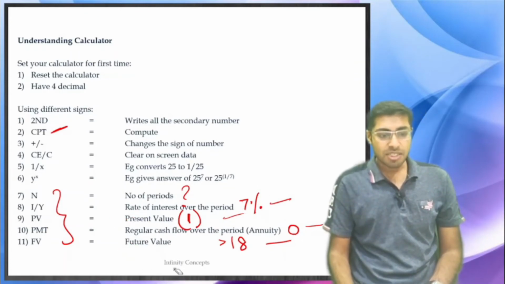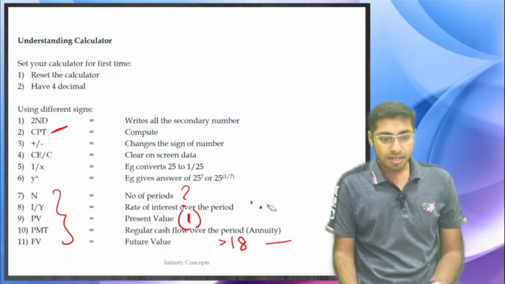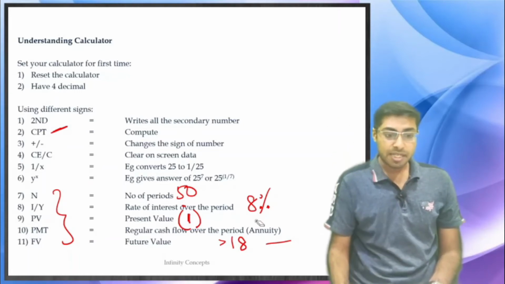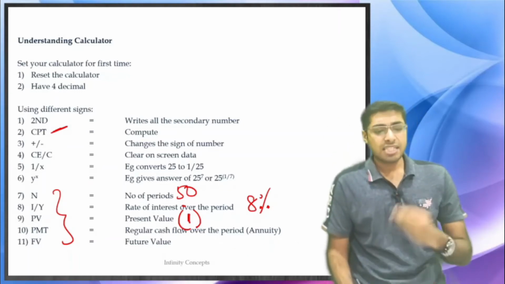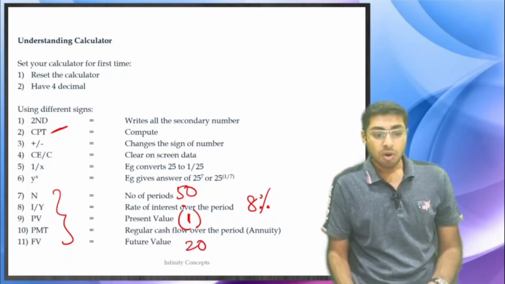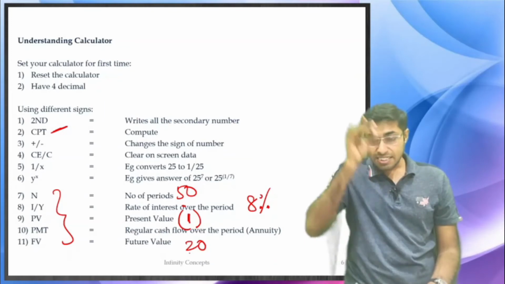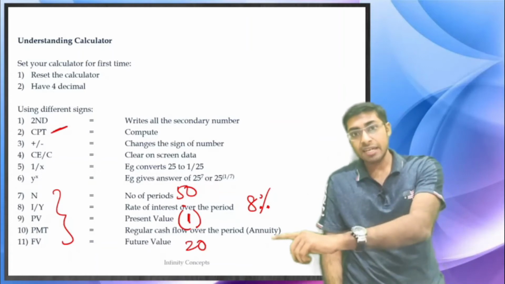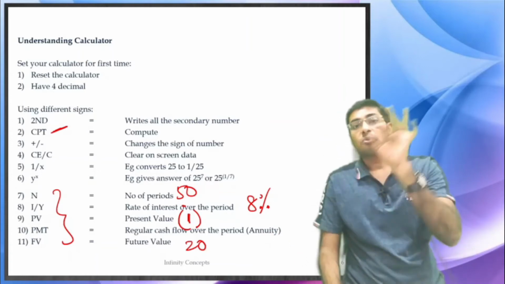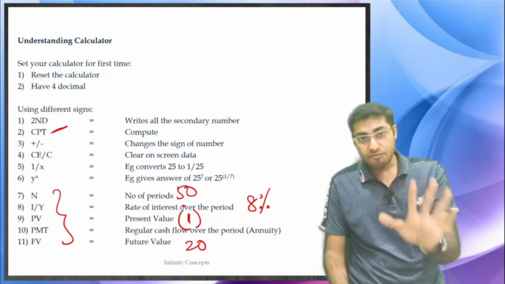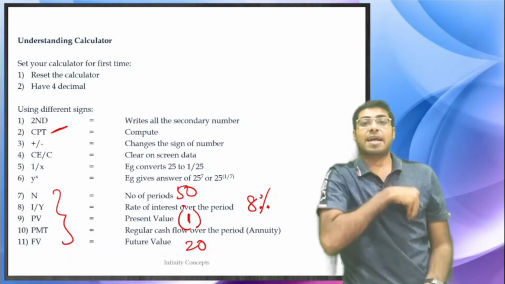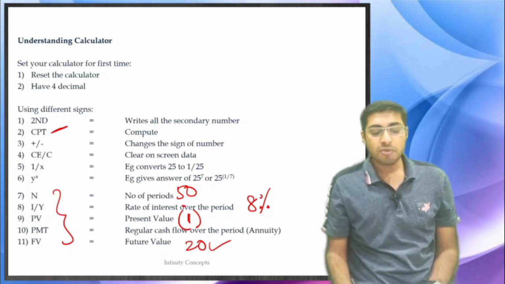Over here, what are we able to see? We are able to see that your $1 after 50 years at 8% per annum, whatever the interest rate is, is becoming something. Say for example, it is becoming 20. What does it mean? The $1 that you put inside the bank is going out of your pocket, and therefore it has to be a negative amount. 50 years later, the bank is giving you $20 back, and therefore this is going to be a positive amount.